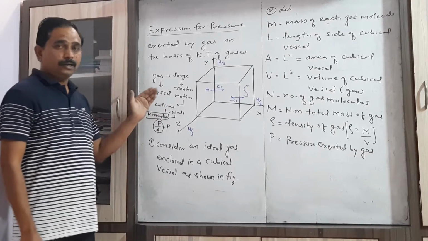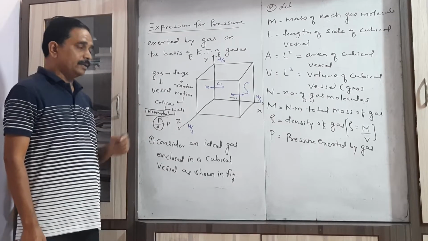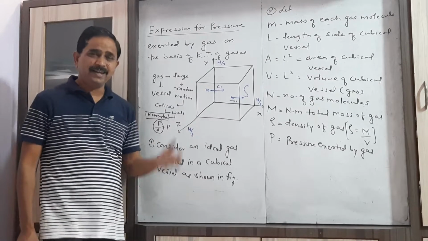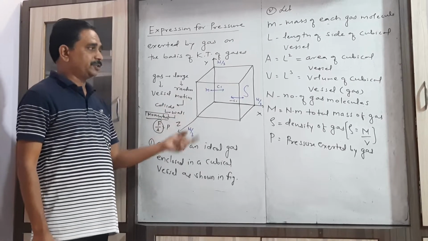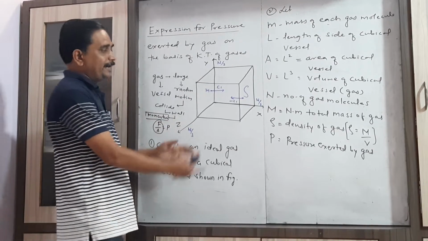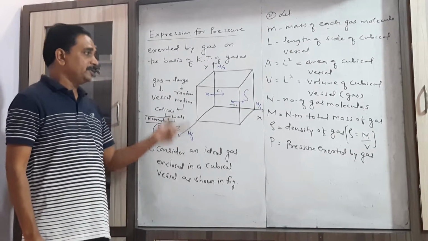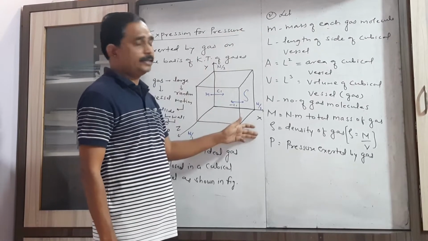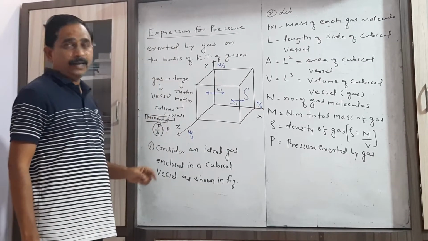Now let us concentrate on the expression which we have to derive. In order to derive this expression, our first point of consideration is an ideal gas enclosed in a cubical vessel, as shown in the figure. That ideal gas is taken in a vessel which is cubical in shape. Then you have to consider various parameters that are needed to obtain the required expression.